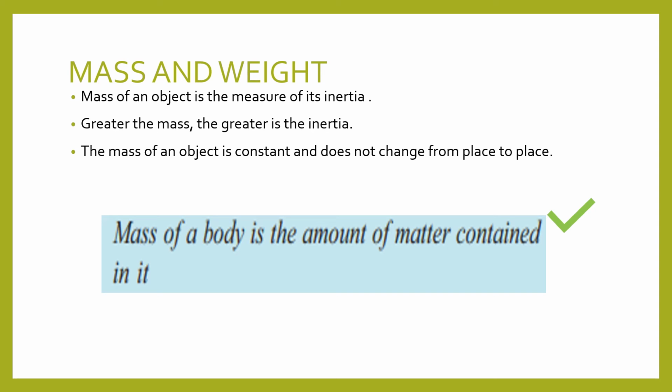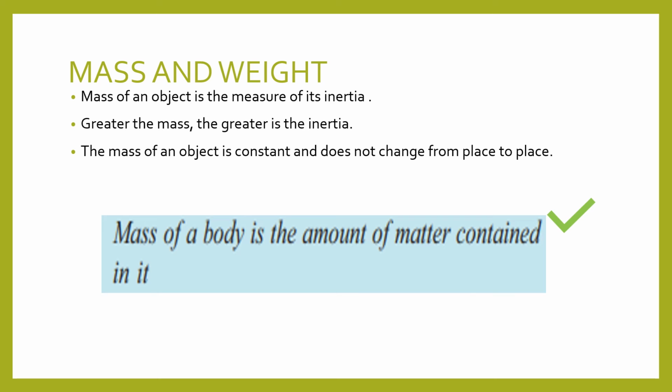The mass of an object is constant and it does not change from place to place. That is a very, very important point. Mass will remain constant always. Wherever we go, whether we are going to the moon or any other planet, our mass will be the same. Mass of a body is the amount of matter contained in it. We have already studied what matter is, isn't it? So the amount of matter contained in a particular object is known as the mass of that object.